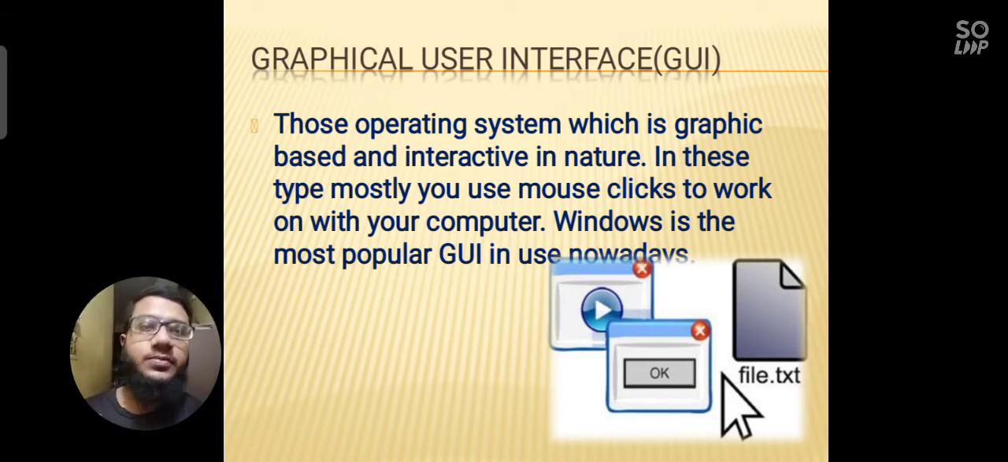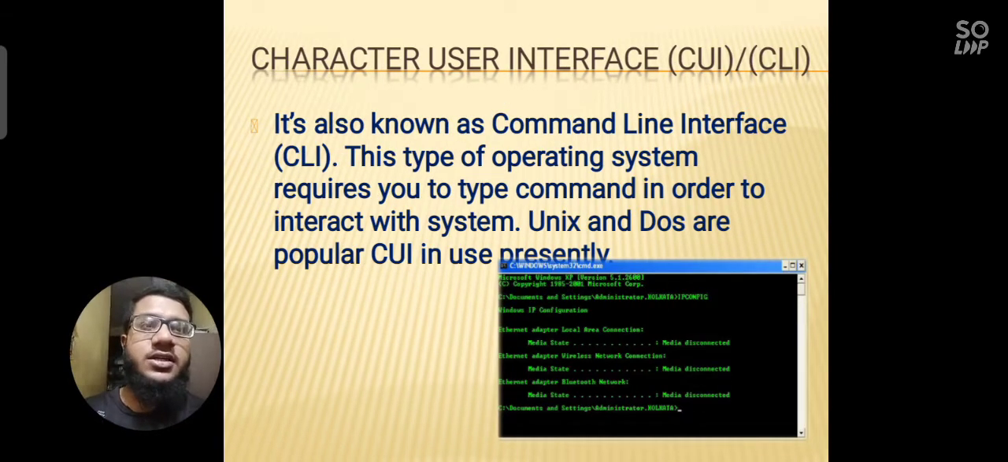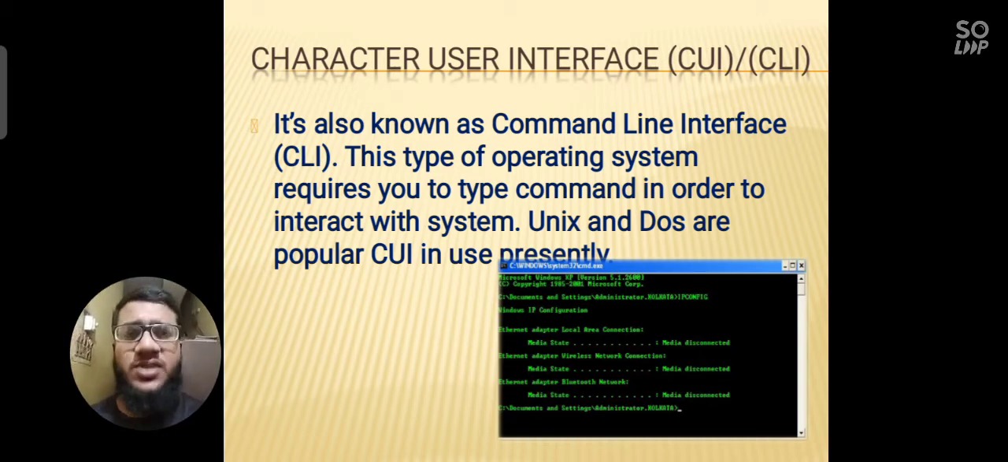Okay, and next comes CLI. What is CLI? CLI, you can say command line interface, or CUI means character user interface. Basically in old times we used MS-DOS, Microsoft disk operating system, or in Linux we use Unix. So these are all character user interfaces.